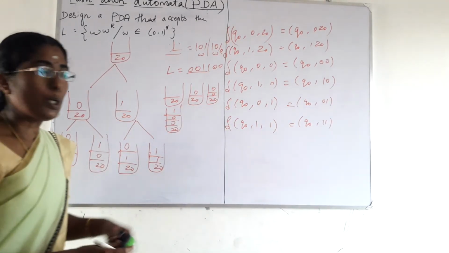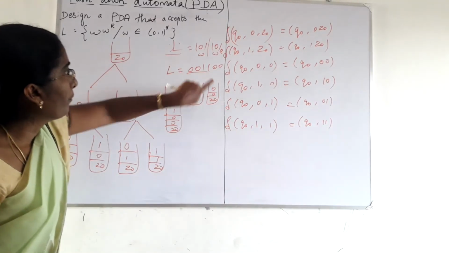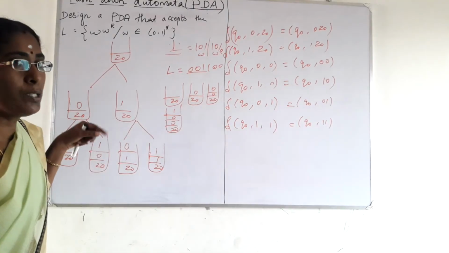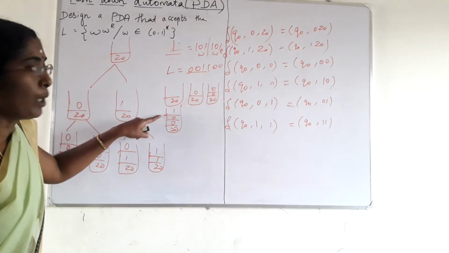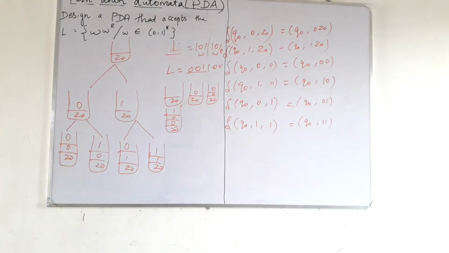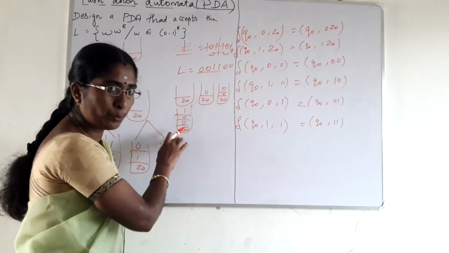After the push operation, our stack will be like this: 0, 0, 1. For 001, we push the elements onto the stack, right? Yes, like this, the 001 is pushed onto the stack.